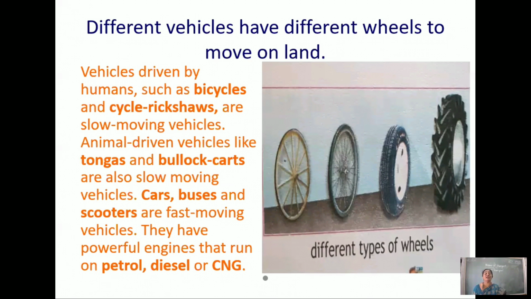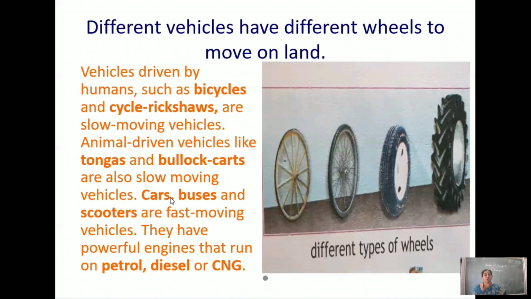They run on engines, and these engines require petrol, diesel, or CNG. What are some of those vehicles which run on engines?